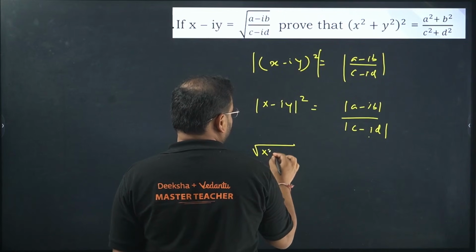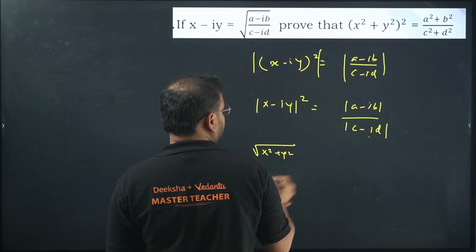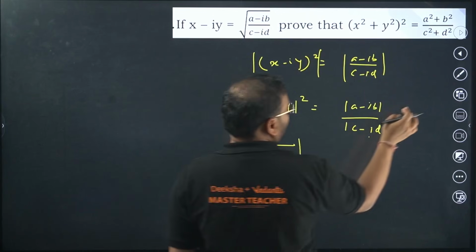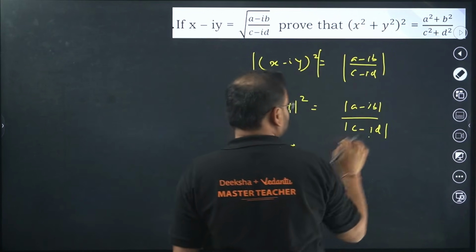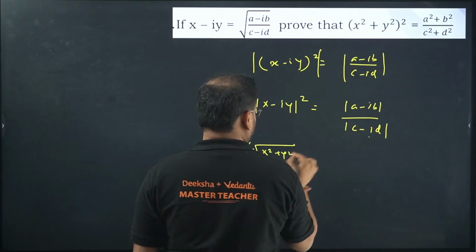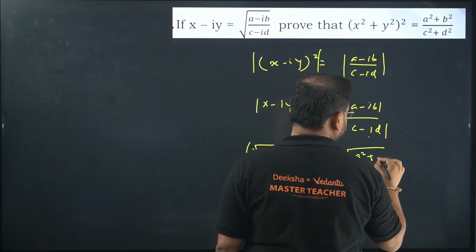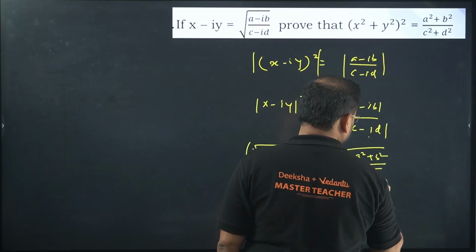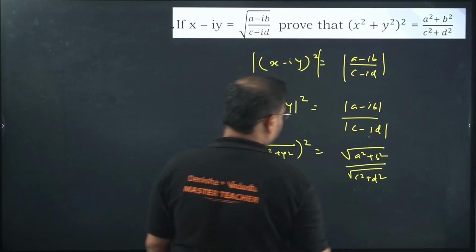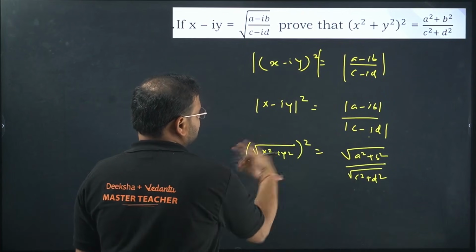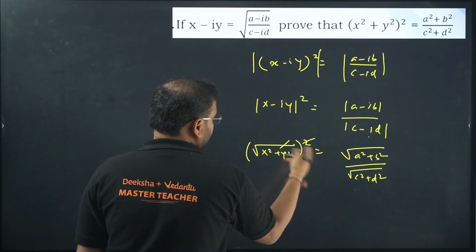Check here, it becomes root of x square plus y square. The modulus is this, and of course we have the square of this. Over here we'll get root of a square plus b square upon root of c square plus d square. Now simply you'll get the square and square root removed.